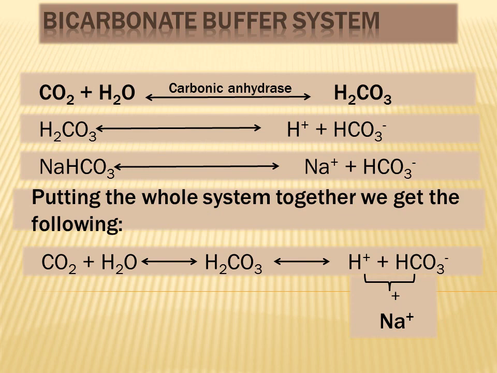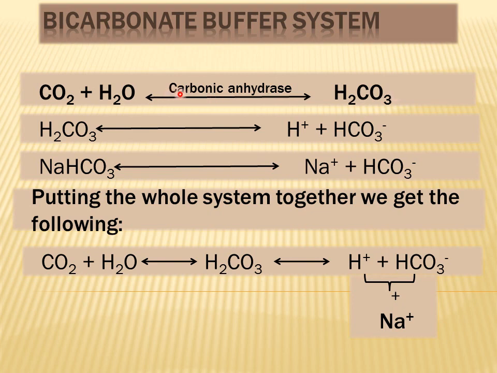So now I am going to explain the different elements of the bicarbonate buffer system. Please pay attention to the first reaction, as it is a very important reaction. In this reaction, carbon dioxide combines with water to form carbonic acid, which is a weak acid, and it is the acidic element of this buffer system.